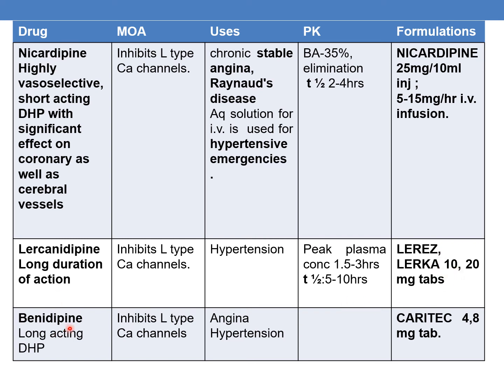The next one is benidipine. It is also a long-acting DHP. It inhibits L-type calcium channels and the uses are angina and hypertension. The marketed formulations are Caritech 4 and 8 mg tablets.